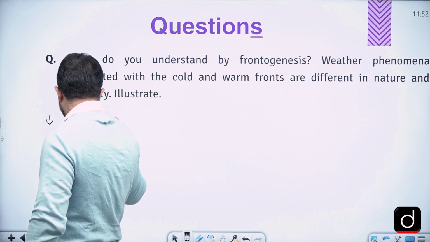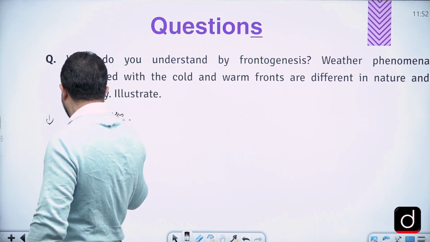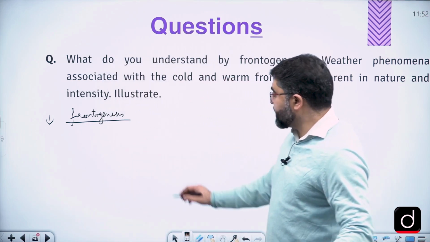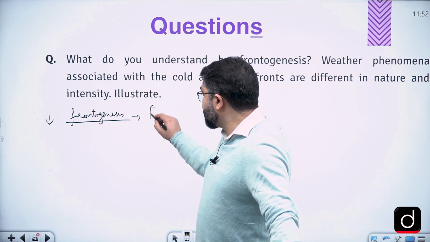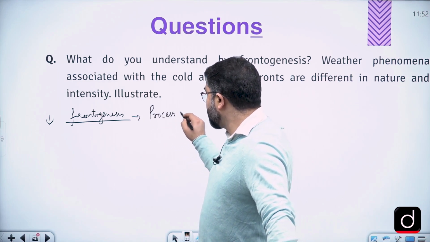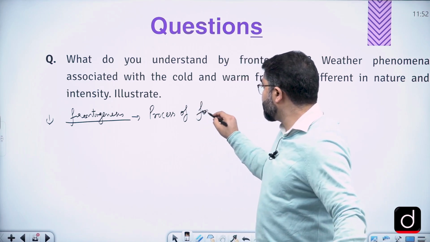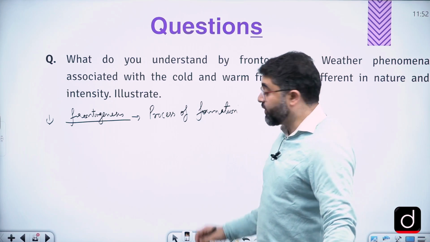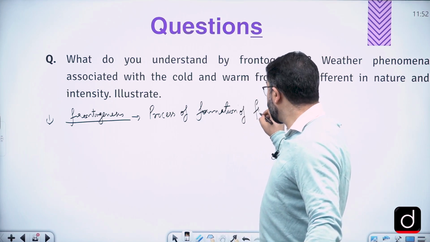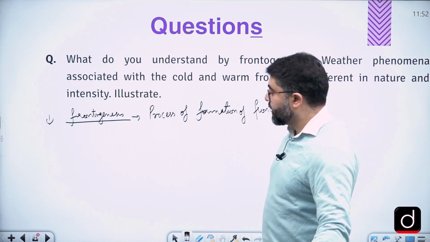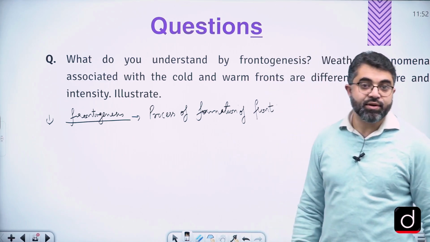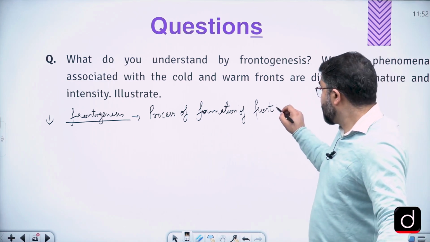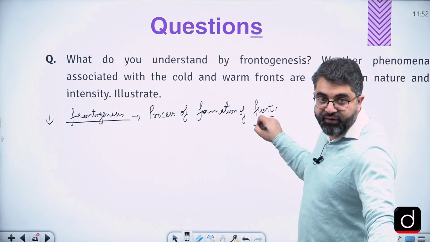First is the definition of frontogenesis. And then we'll talk about cold front and warm front. The definition is quite simple. The process of formation of a front is called frontogenesis. Now the question is, what is a front? Then we have to define that next.